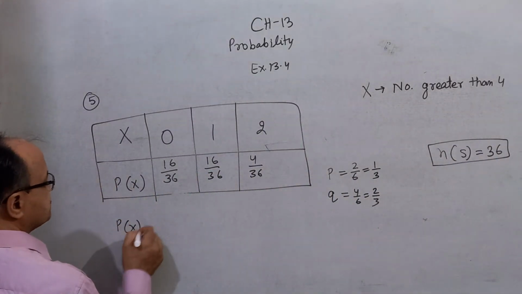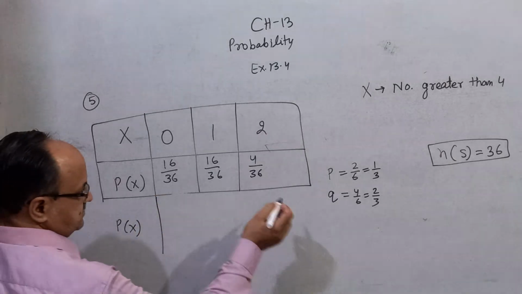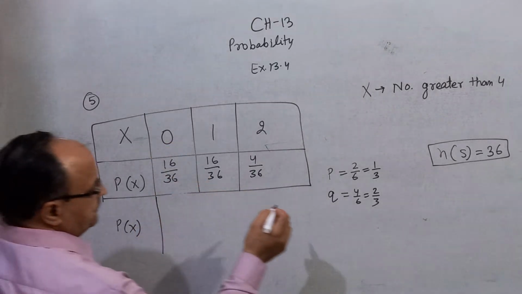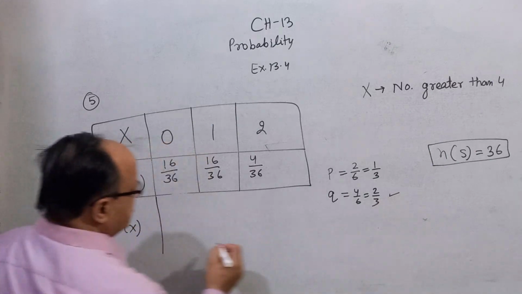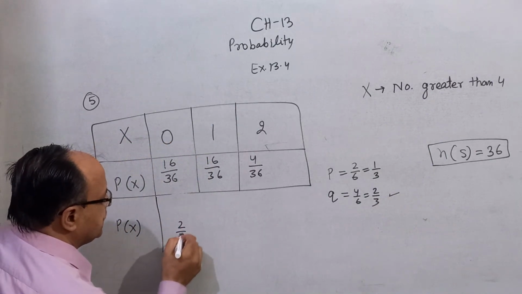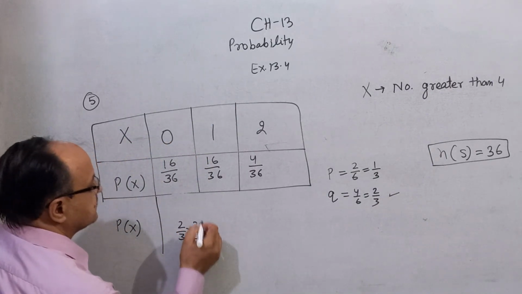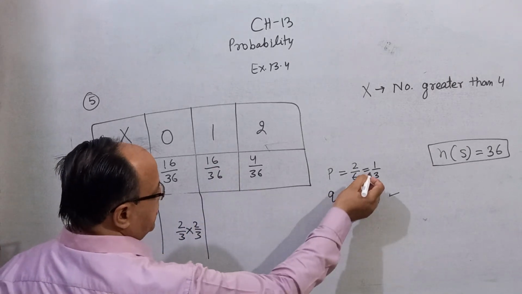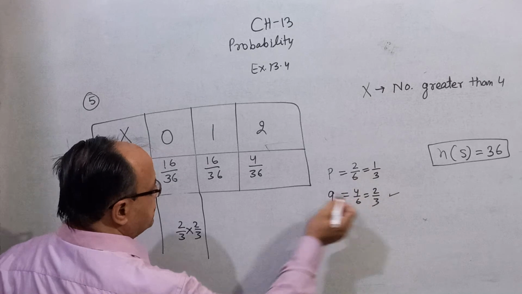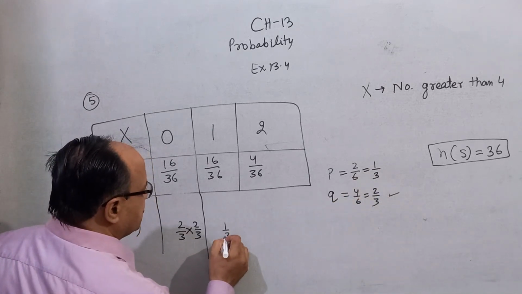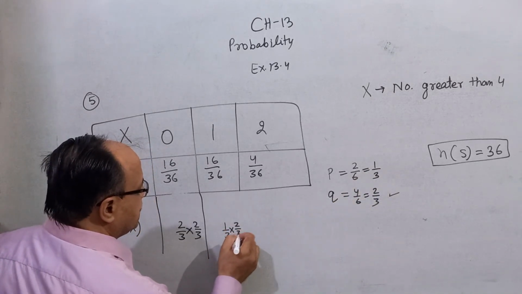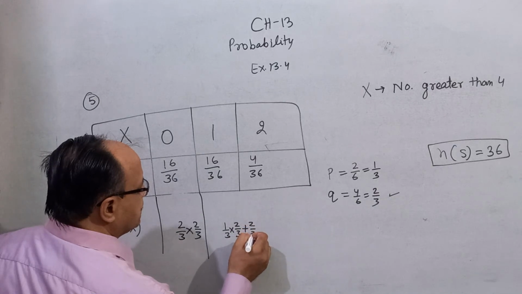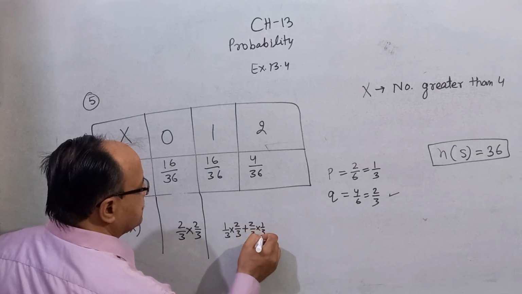Probability of X. 0 means no number greater than 4. It means 2 by 3 into 2 by 3. And 1 means one number is greater than 4 and the other is not. Therefore 1 by 3 into 2 by 3, or 2 by 3 into 1 by 3.